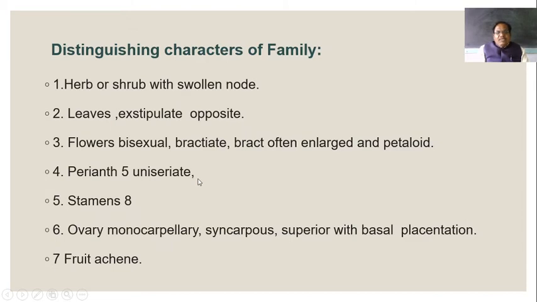Typical characters of the family, which are known as distinguishing characters of the family. Herbs or shrubs with swollen nodes. Then leaves exstipulate, opposite. Flowers bisexual, bracteate, bract often enlarged and petaloid. Perianth 5, uniseriate. Stamens are 8 in number. Ovary monocarpellary, superior with basal type of placentation, and fruit is of achene type.